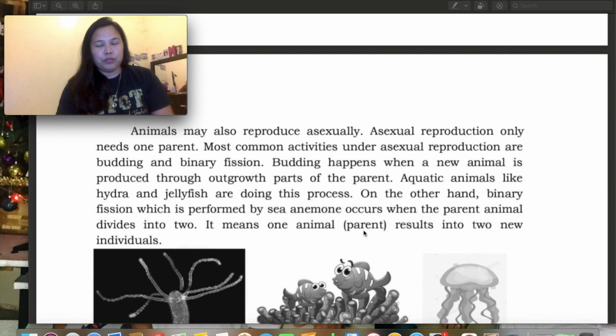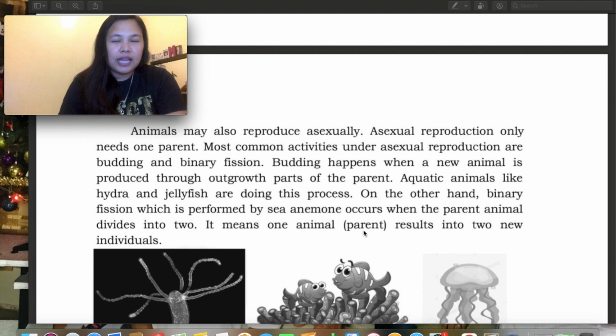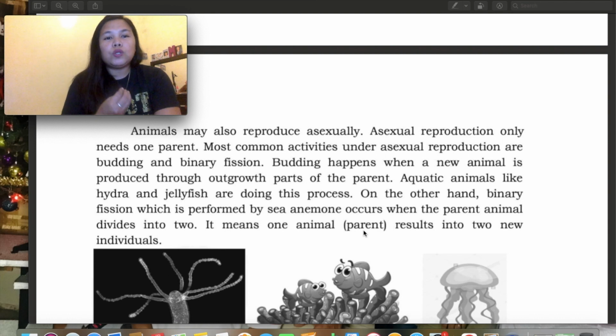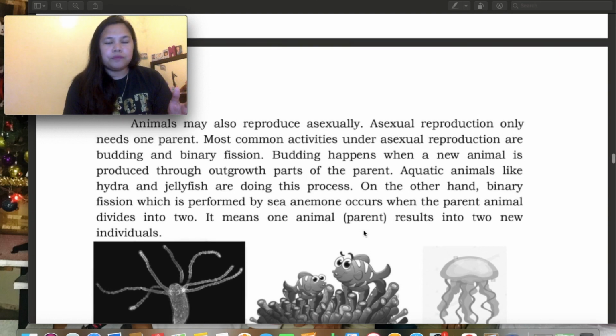Continue po tayo. Asexual reproduction needs only one parent. Most common types under asexual reproduction are budding and binary fission. I-include ko rin yung link kung how this budding is performed in asexual reproduction, yung mga animation nito, at saka yung binary fission, kung paano sila magre-reproduce by itself, sa kanilang sarili lang. Nangyayari yan sa mga marine organisms, yung mga nasa ilalim ng dagat.